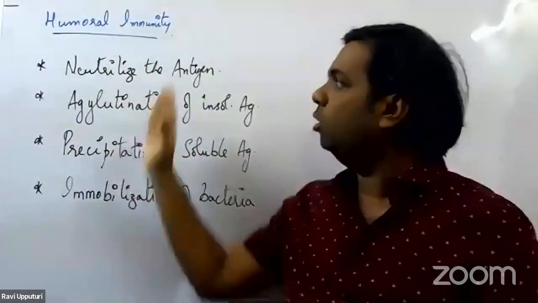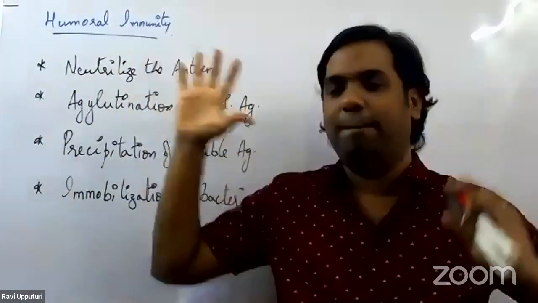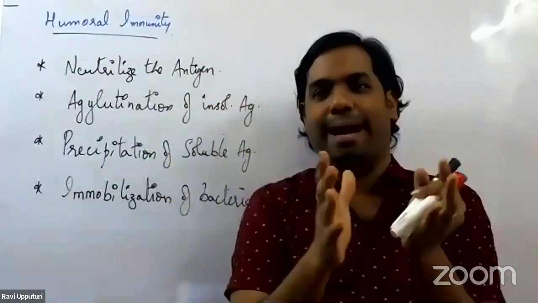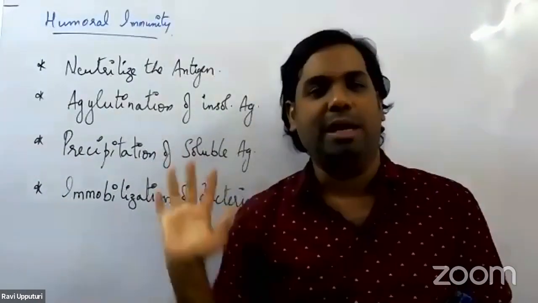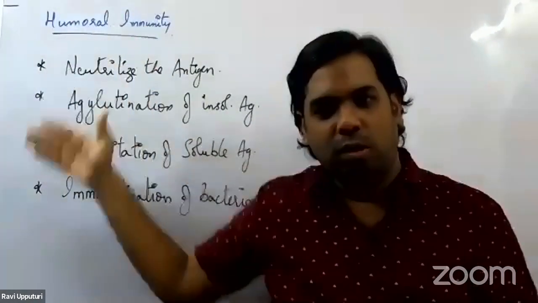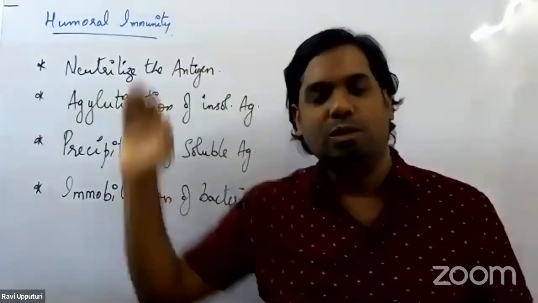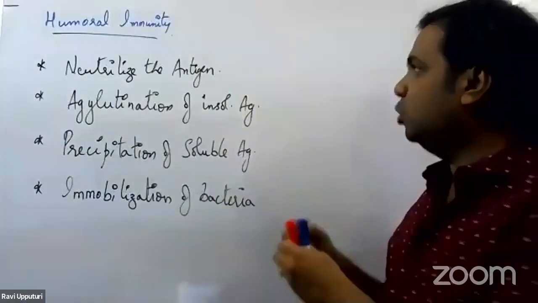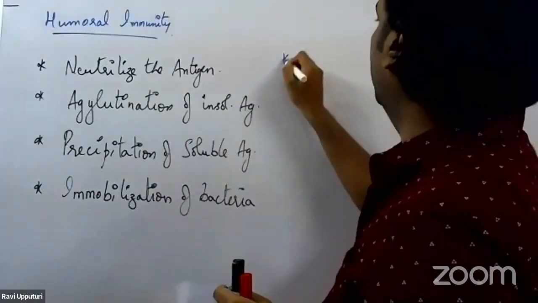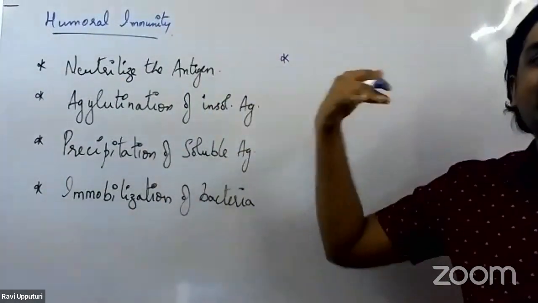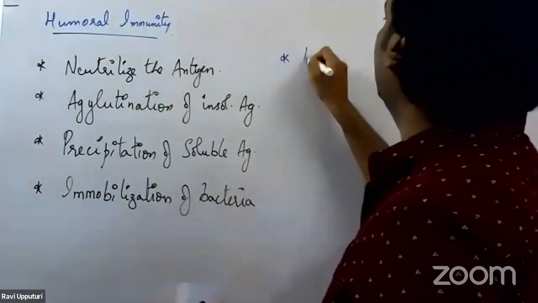Now, what do they do after the antibodies have bound to the bacteria, neutralized it, agglutinated it, precipitated it, and immobilized it? Once all of these processes are done, the next process they do is go and start activating the phagocytic cells.